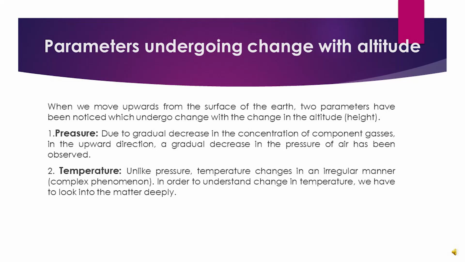Dear students, we know that gases exert pressure. So when there is decrease in the concentration of the gases, definitely there will be decrease in the pressure of the air. One thing should be noted that there is gradual decrease in the pressure. However, when we talk about the temperature, unlike pressure, temperature changes in an irregular manner. That is a complex phenomenon. In order to understand change in temperature, we have to look into the matter deeply.